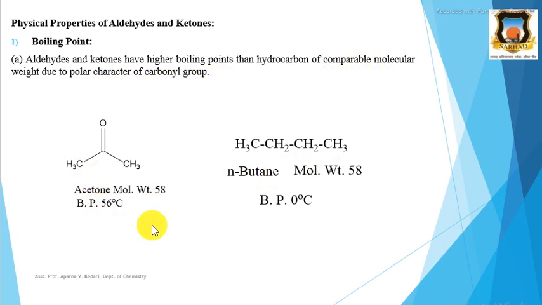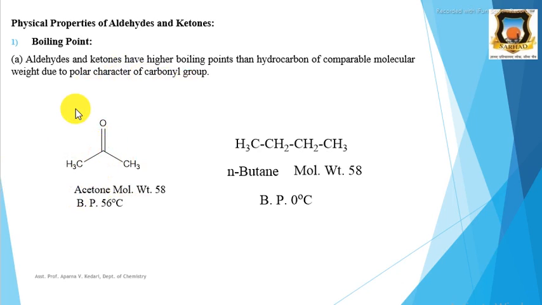For example, here is acetone. Acetone has molecular weight 58 and n-butane also has molecular weight 58. But the boiling point of acetone is 56 degrees Celsius and the boiling point of n-butane is 0 degrees Celsius. Here there is polarity in this compound, therefore the boiling point of ketones or aldehydes is higher than that of hydrocarbons of comparable molecular weight, because of the polar character of the carbonyl group.